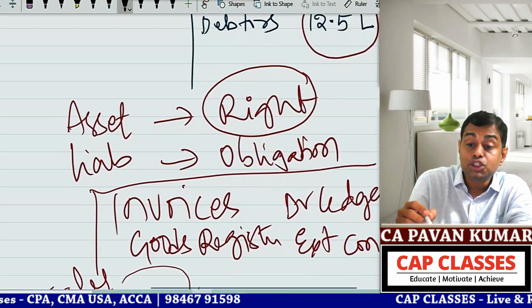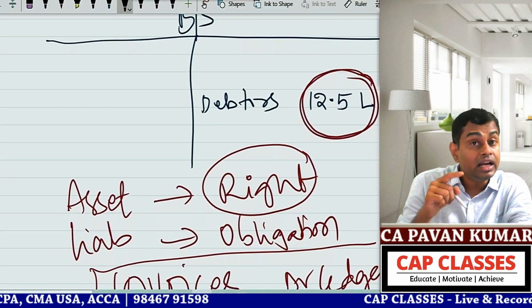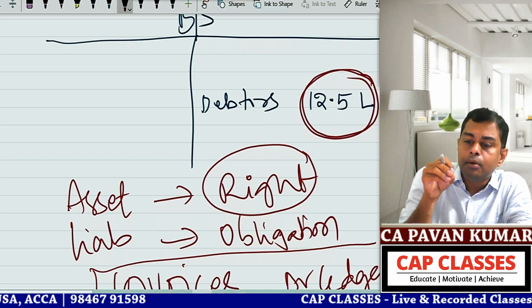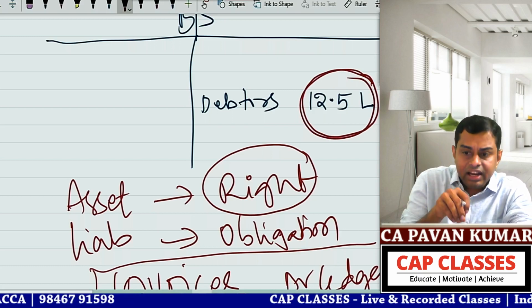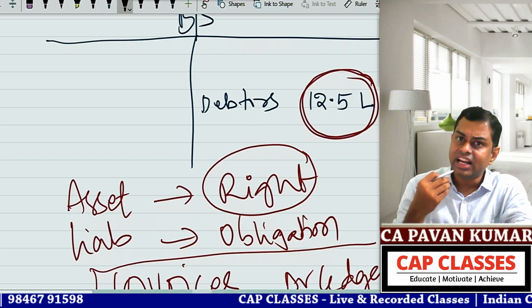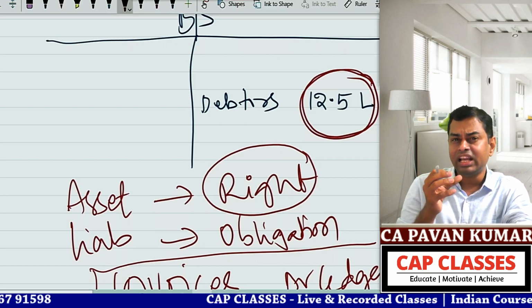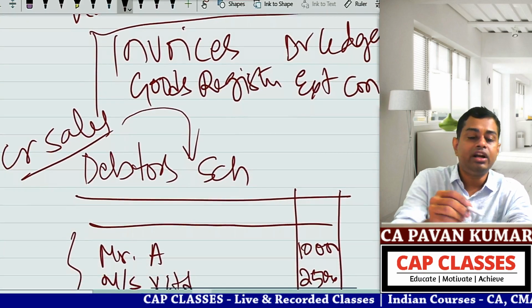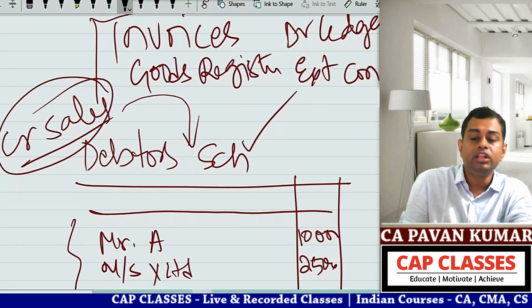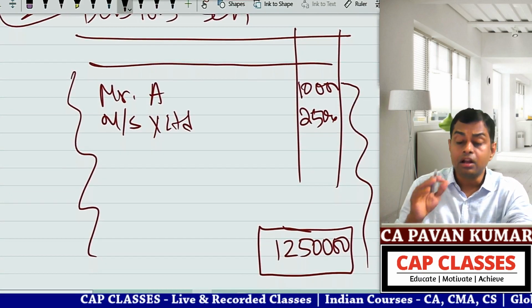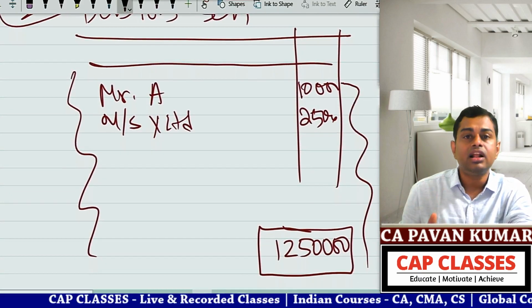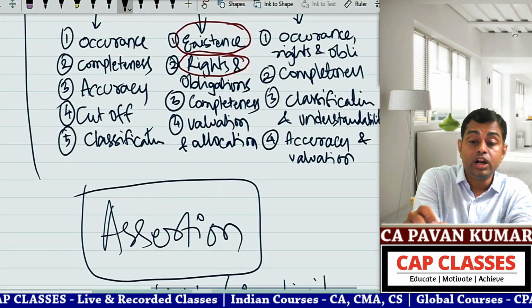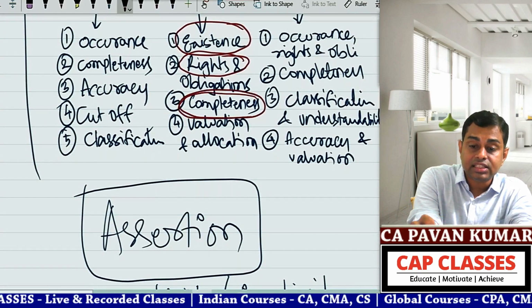So this 12,50,000, is it complete, or in reality is it 14 but the company is writing 12.5, or in reality is it 11 but the company is writing 12.5? Is it complete or is there any omission? I have a doubt. How can that be verified? Check credit sales, check the debtor schedule, arithmetically verify everything, and for all the key debtors get external confirmations. Then you are like, okay, all the debtors are included, so I am happy about completeness.